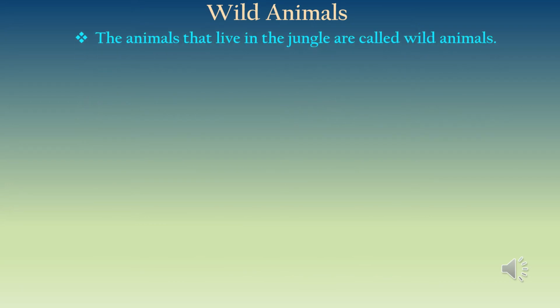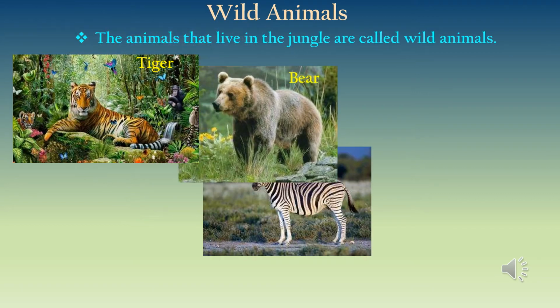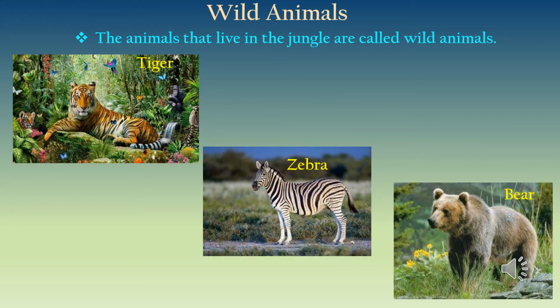Wild animals. The animals that live in the jungle are called wild animals. For example, tiger, zebra, bear, etc. We cannot keep these animals at home. They live in the forest, wherein their food and water, everything they get from nature, from the forest. Sometimes we can see these wild animals in the zoo, but definitely we cannot keep them at our home.